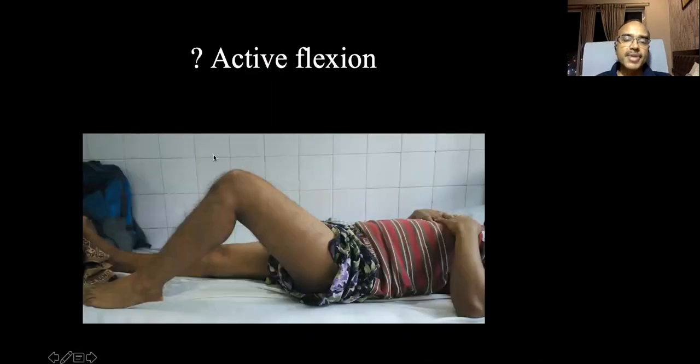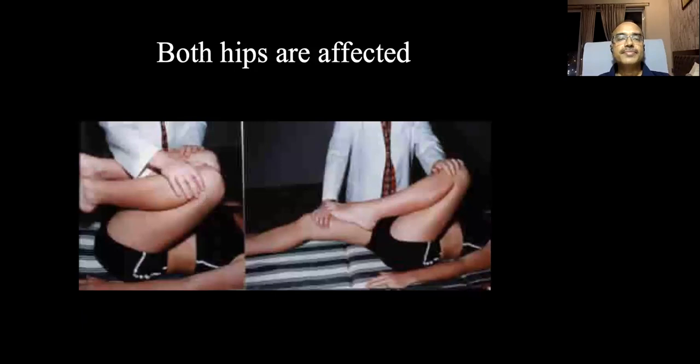Now remember, sometimes the patient tries to drag the feet on the bed. When you tell the patient to do the flexion themselves, they tend to drag the feet. When they drag the feet, it is not active flexion, because the patient is taking the help of the surface of the bed. So it is passive flexion. The examiner tries to trick you by asking this question.